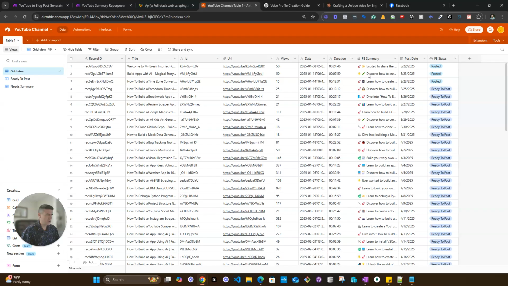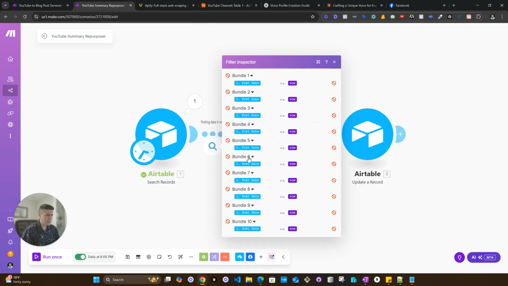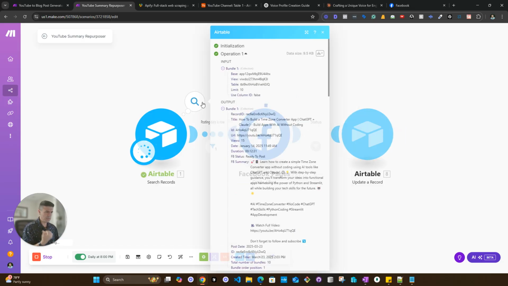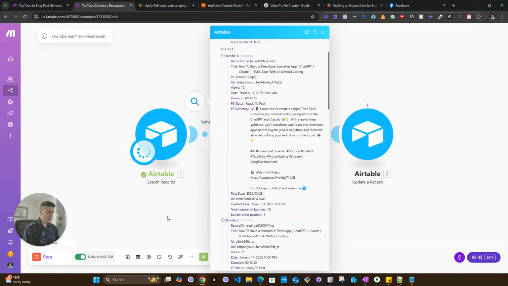If I go to the table, I shouldn't have put this as posted. I'm just going to do ready to post, and it's going to look for anything that is ready to post with this date, which is what I messed up on. So my bad, because I was able to see here, if you check the status of the filter, nothing came through. So I'm just going to run it again. And now it's supposed to pick one up, which is the one that I just created.